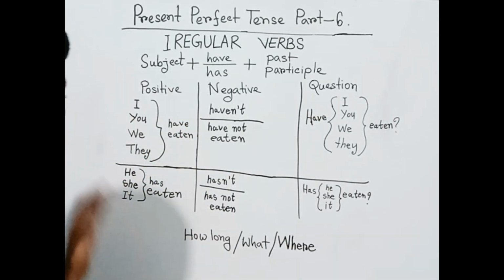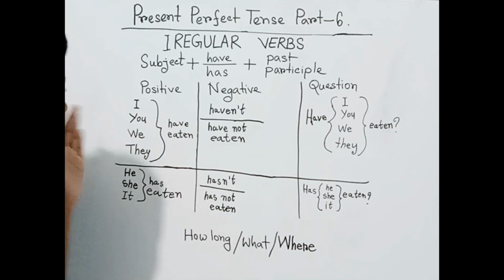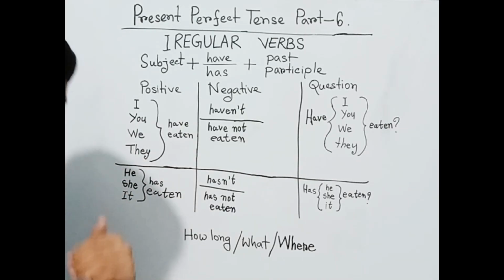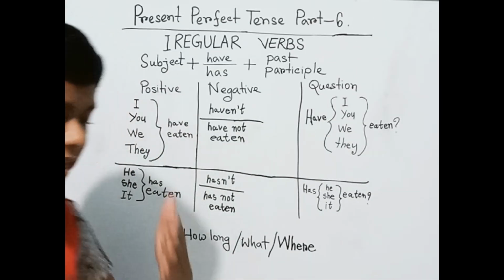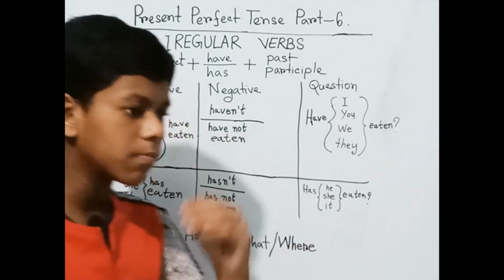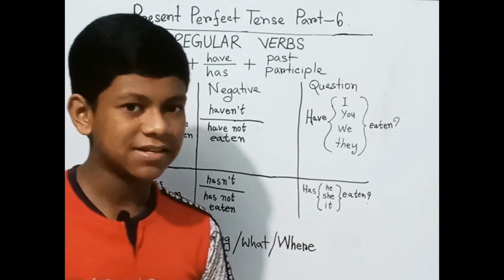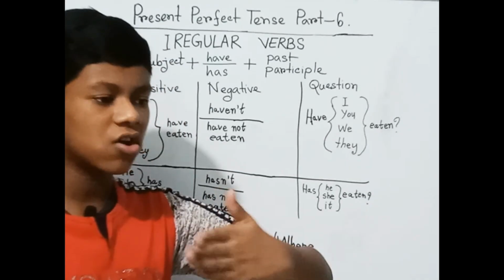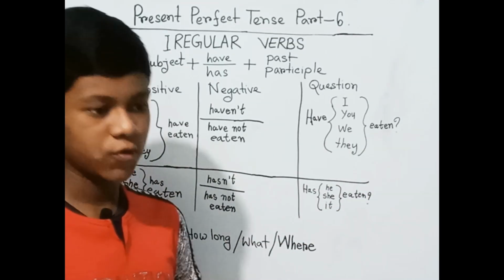The structure is the same here. Let's emphasize the positive ones. We can use have: I have eaten. Eat is the present form, ate is the past form, and eaten is the past participle form. Eat, ate, eaten. It completely changes. So every form of the verb is different.